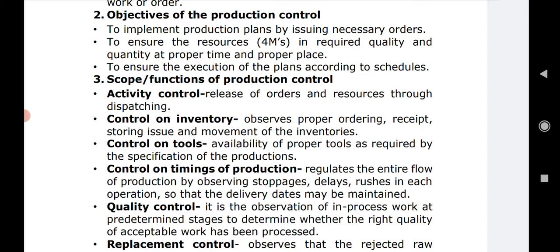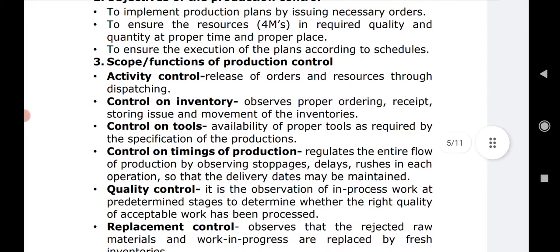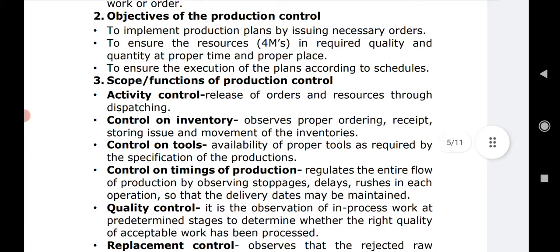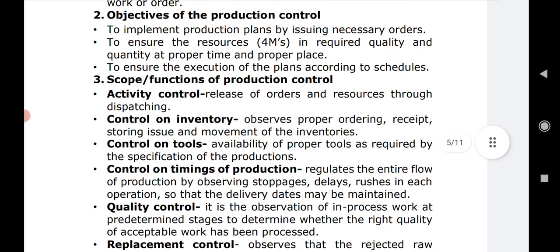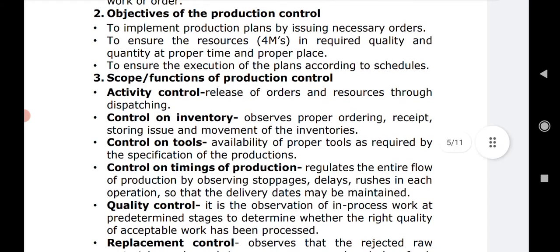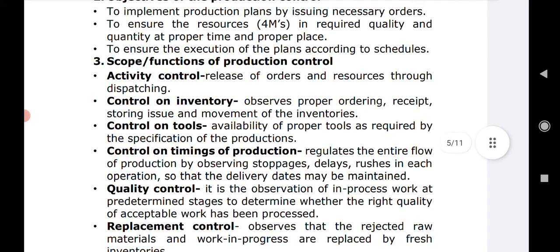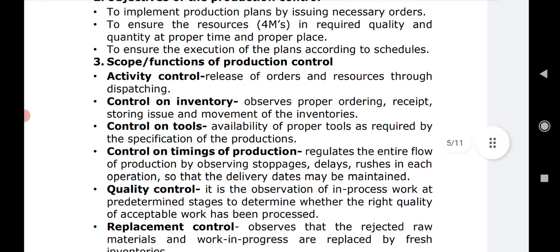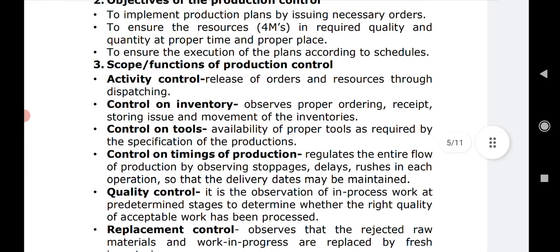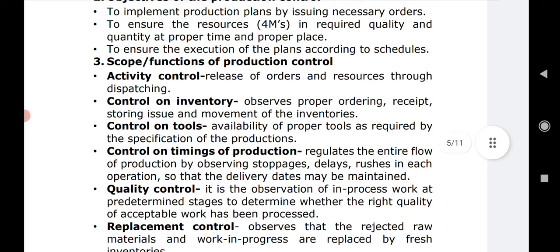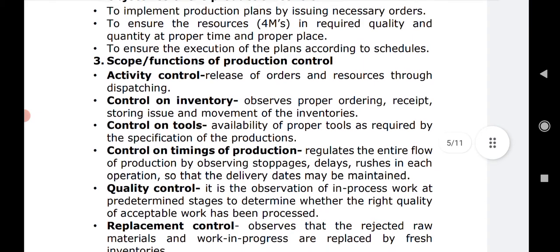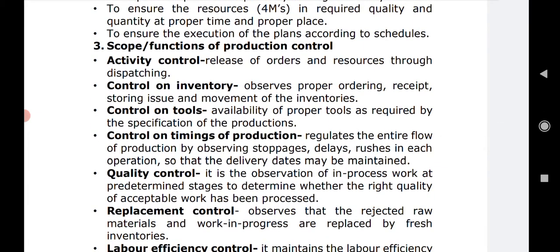Number 1, to implement the production plans by issuing necessary orders. જે પણ પ્લાન્સ બનેલા છે એને એ જ પ્રમાણે કામ કરાવવા માટે જે પણ નેસેસરી ઓર્ડર્સ છે એ કંટ્રોલિંગ દ્વારા શક્ય થાય છે. Next, to ensure the resources, that means 4 M's, in required quality and quantity at the proper time and proper place. એટલે કંટ્રોલિંગથી આપણને એક્ઝેક્ટ રિસોર્સિસનો જે ઉપયોગ કરવાનો છે, કઈ પ્રકારે કેટલું રિસોર્સિસ in what quantity, quality is required, that can be noted or that can be ensured.